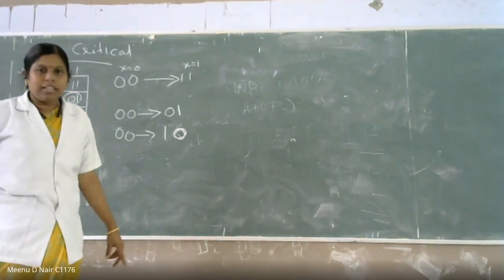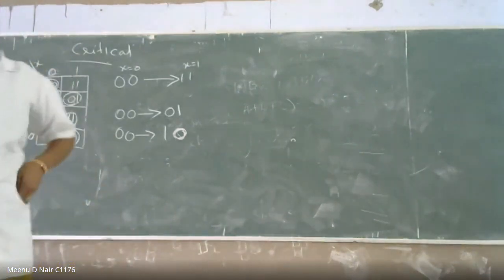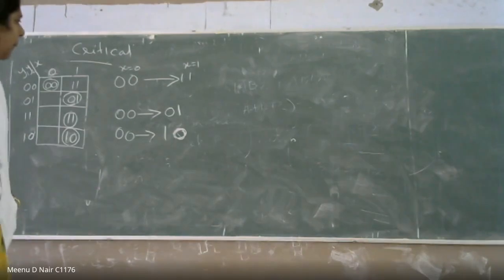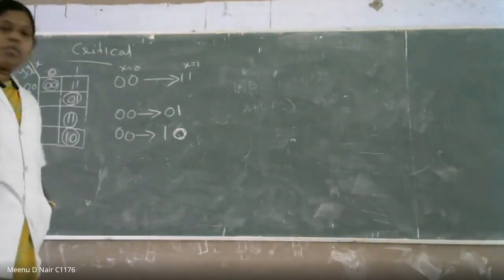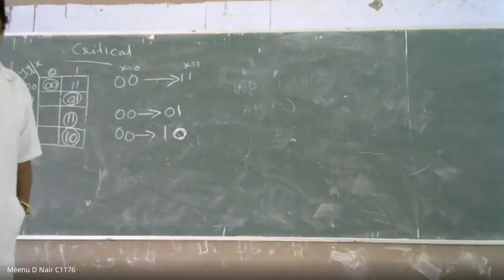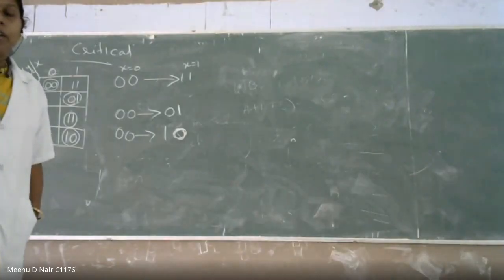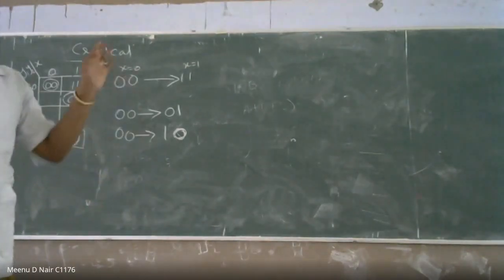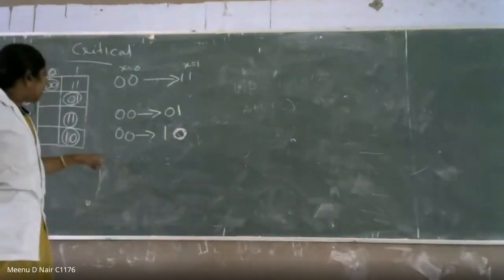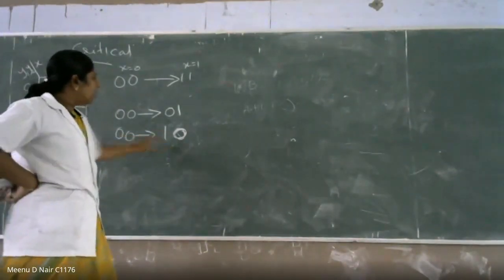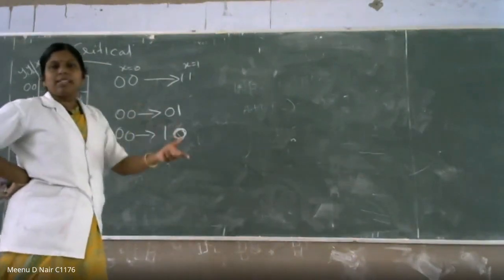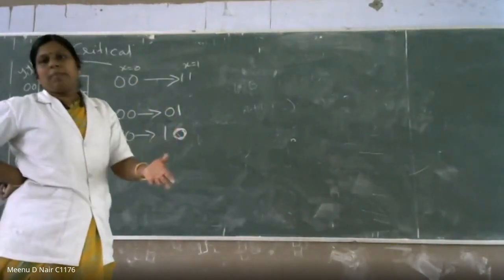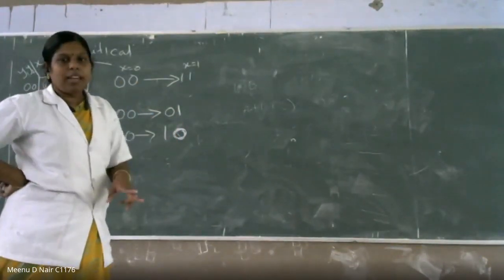Okay, is it harmful or not then? 0 0 to 0 1 and 0 0 to 1 0. You were expecting, when x is equal to 1, a 1 1 output. But what is happening? When you change one bit, it automatically moves to a next stable state. If it is 1 0, that itself is a stable state. Then why is it moving to the next state? It is not required, right? It will remain in the stable state. It will not move to the next stable state. So this is a harmful one. Is that okay? Is that clear?